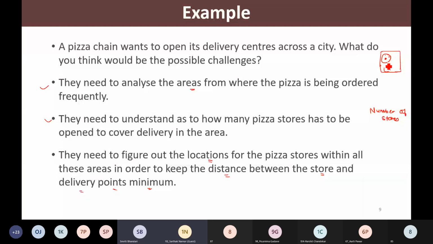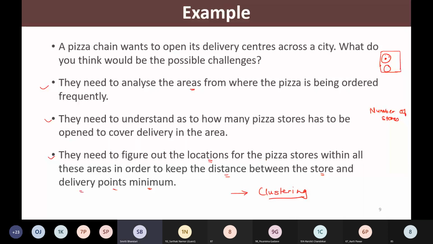Right? Right. So with these kinds of observations and analysis, now what they would do is they will go for some kind of clustering. So how can they achieve this? They need to make use of some kind of clustering algorithm. Such kinds of problems can be solved by these clustering algorithms.